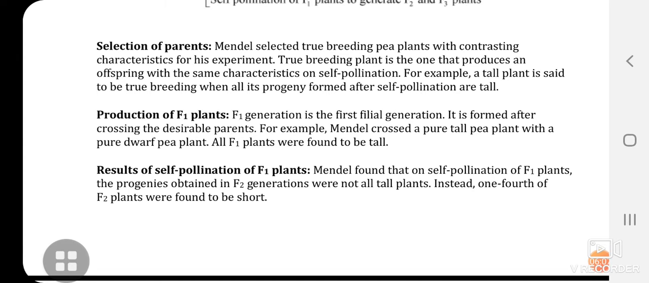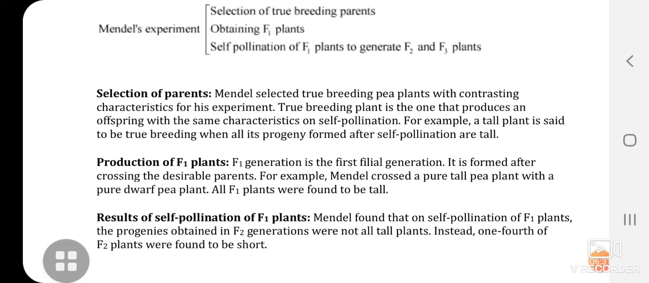Now, production of F1 plants. F1 generation is the first filial generation. It is formed after crossing the desirable parents. For example, Mendel crossed a pure tall pea plant with a pure dwarf pea plant. All F1 plants were found to be tall. Here keep into account the word pure.